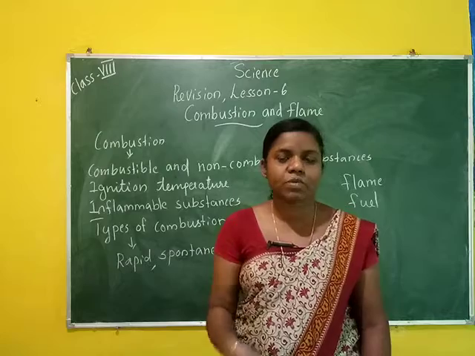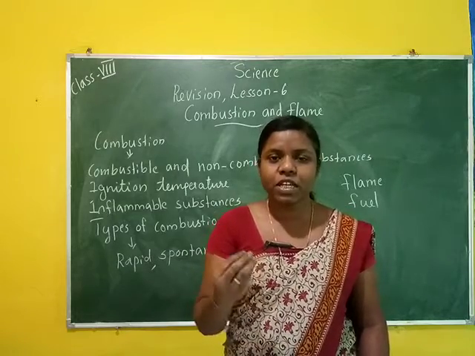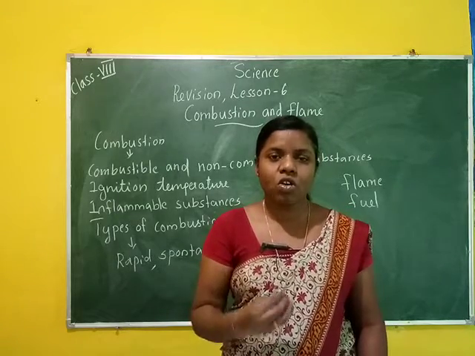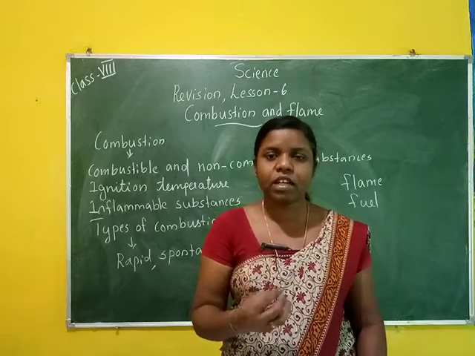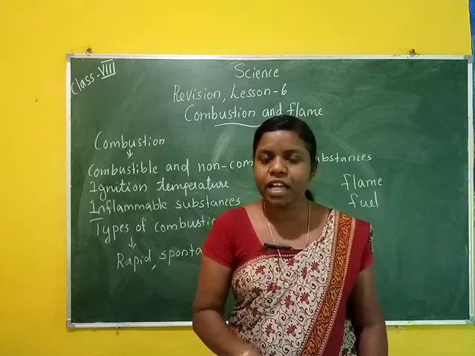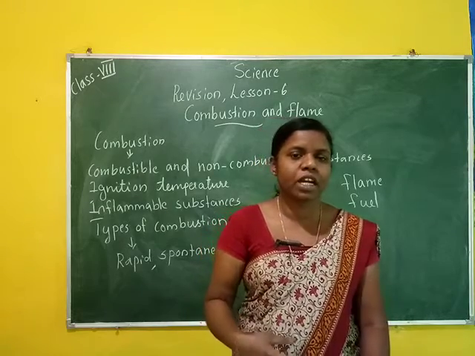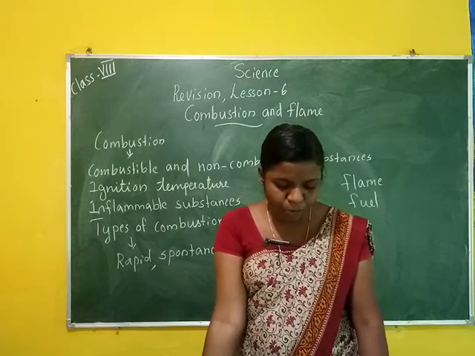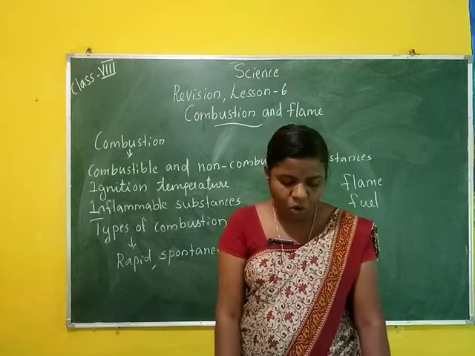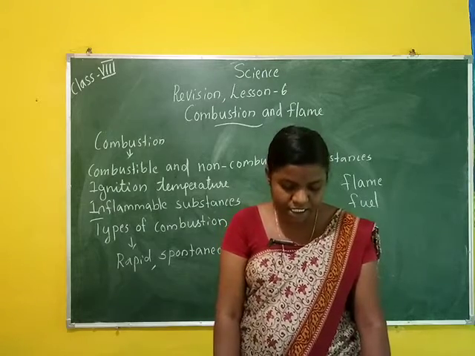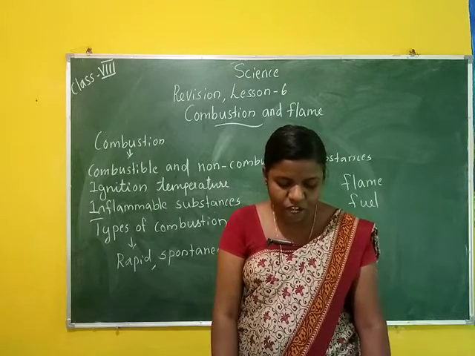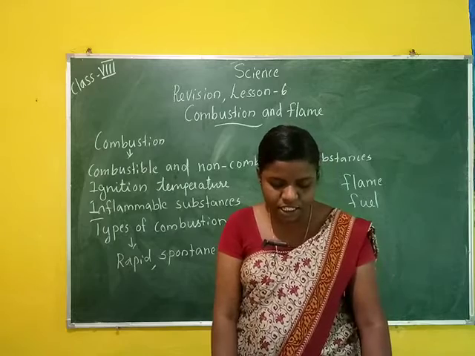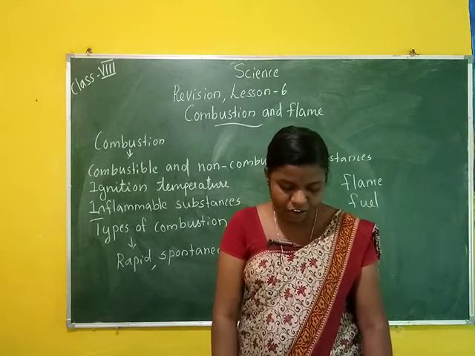That means when substances burn they produce smoke or ash. Black smoke contains carbon and other gases. These gases are poisonous and cause various environmental hazards. The main causes of acid rain are nitrogen oxides and sulfur dioxide.